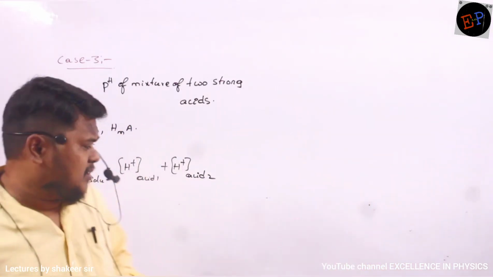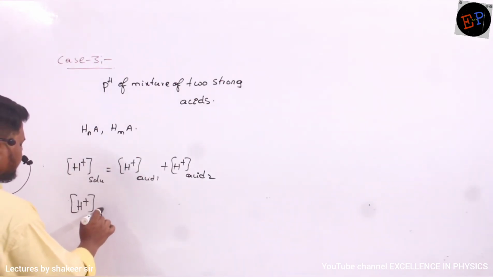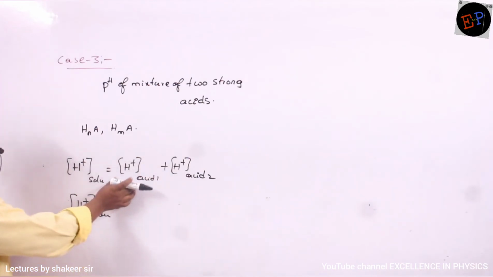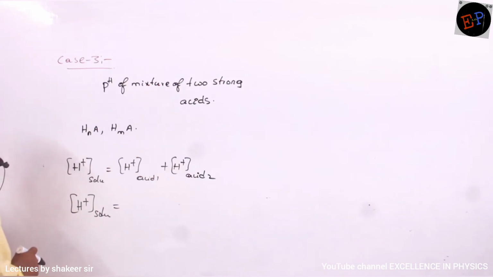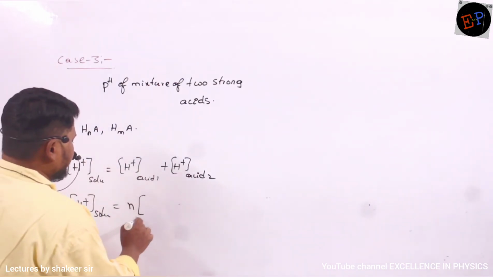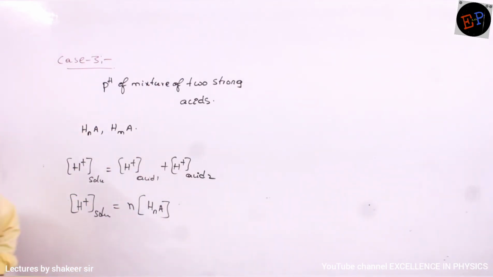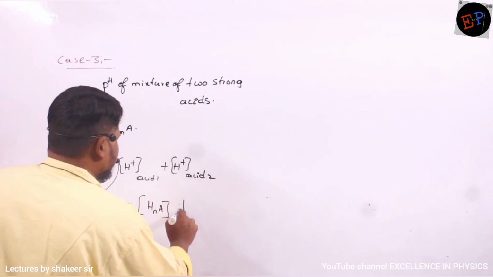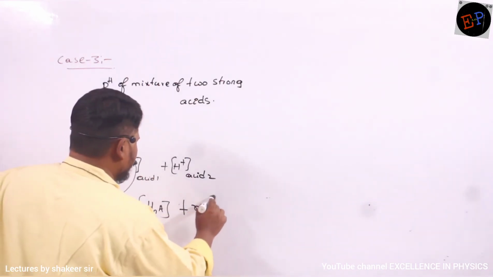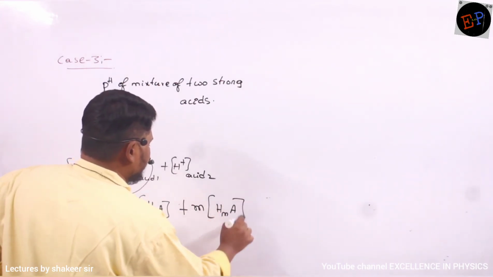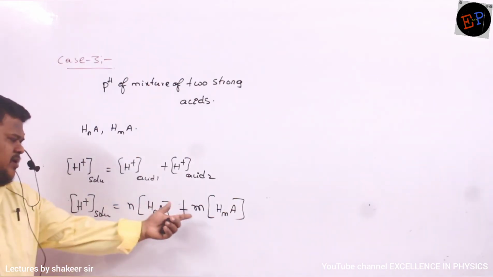So how can I calculate the H plus ion concentration of an acid? Yesterday we discussed this. If you take acid number 1, how many hydrogen atoms are present? N. So N multiplied by the concentration of HNA. This is how I can write the H plus ion concentration of the acid. Similarly, for the second acid, M hydrogen atoms are present, so M multiplied by the concentration of HMA. That is the concentration of the second acid.